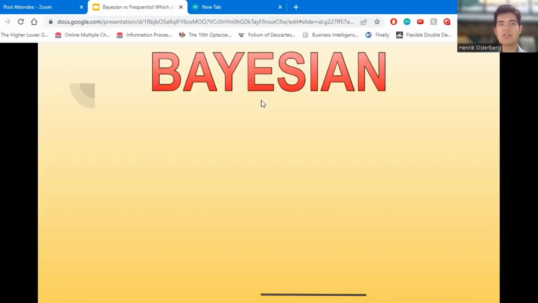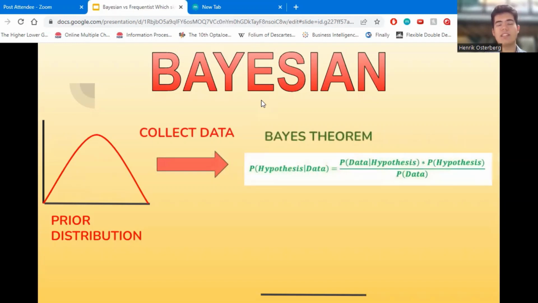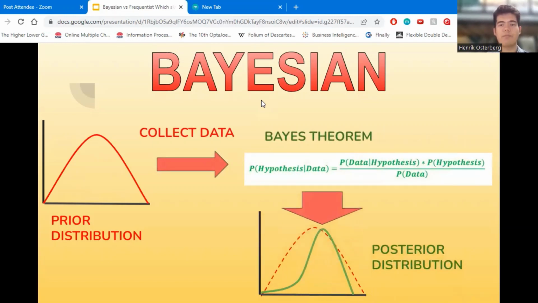Our friends the Bayesians treat the parameters we are trying to estimate as random variables. This methodology works by establishing a prior distribution holding our previously held beliefs. And then, after conducting an experiment and collecting some data, we can then use Bayes' rule to update this into a posterior distribution. This works very intuitively in the sense that we take a set of current beliefs and then update them based on new information we've received to get a deeper understanding of the parameter we're trying to estimate.